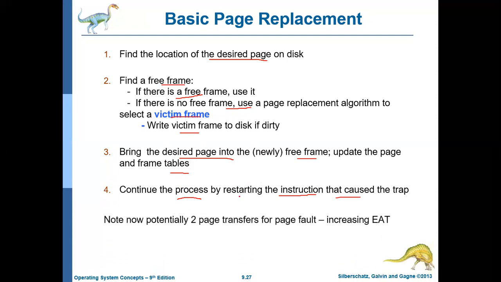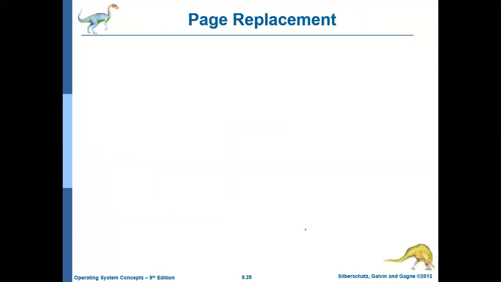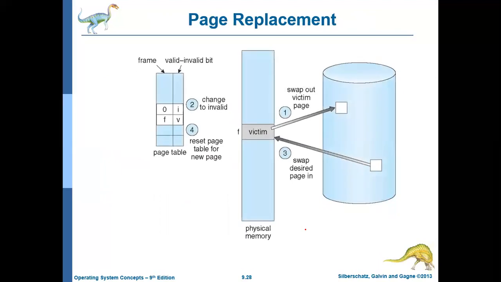As we already discussed, whenever there is a page fault and there are no free frames available, there may be two page transfers. But that can be avoided by using the modify bit or the dirty bit, which we already discussed.